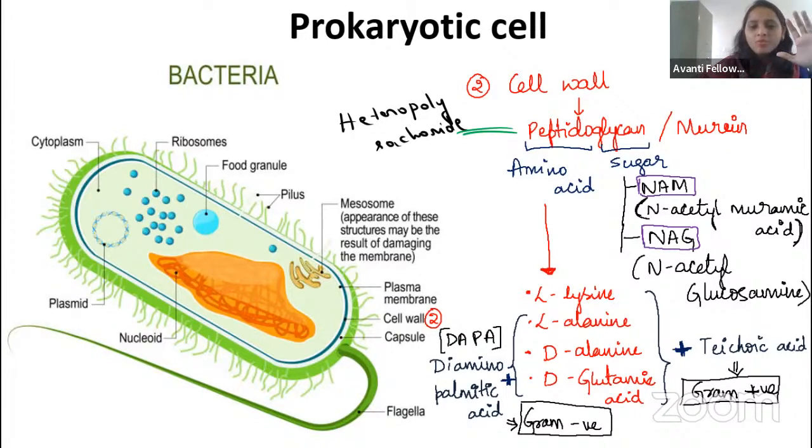So what are the components of peptidoglycan? Easily we will say NAG and NAM, right? What do you mean by NAG? N-acetyl glucosamine. And what do you mean by NAM? NAM does not mean name. Is that right, guys? No. NAG means N-acetyl glucosamine. NAM means N-acetyl muramic acid. Okay, that is about the cell wall, guys.